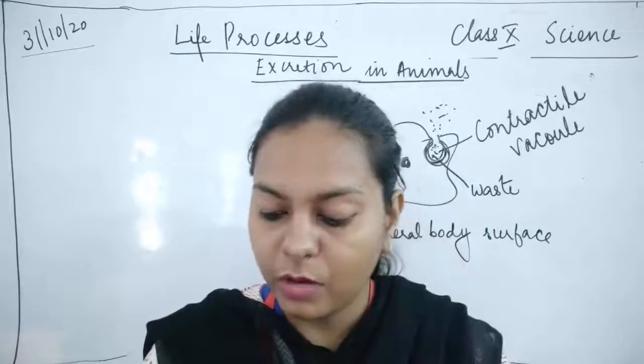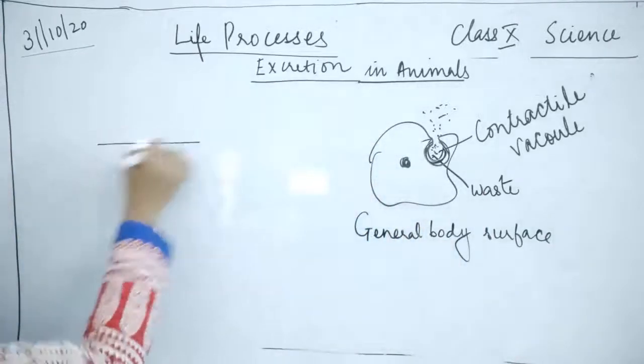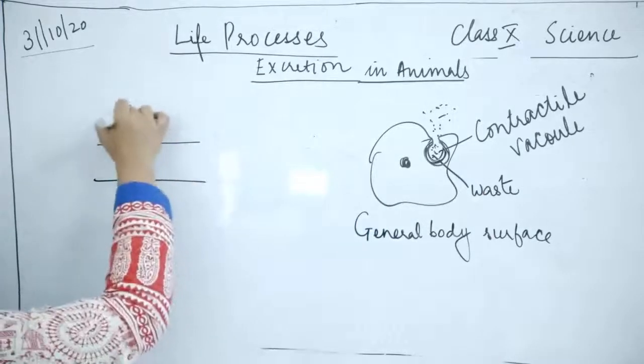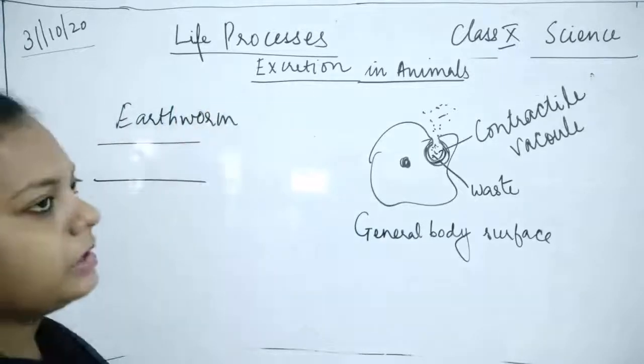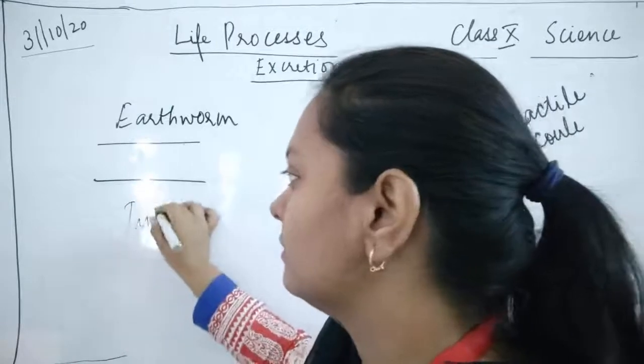Similarly, earthworm has a tubular structure.